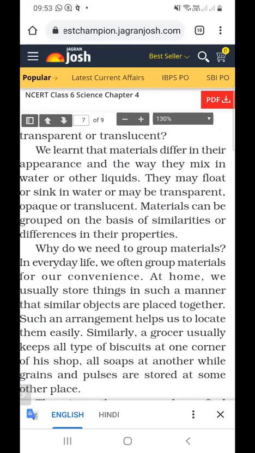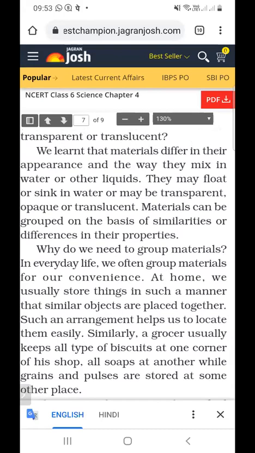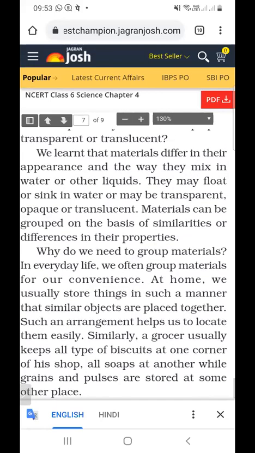Materials can be grouped on the basis of similarities or differences in their properties. So, on what basis can materials be grouped? On the basis of similarities or differences in their properties.